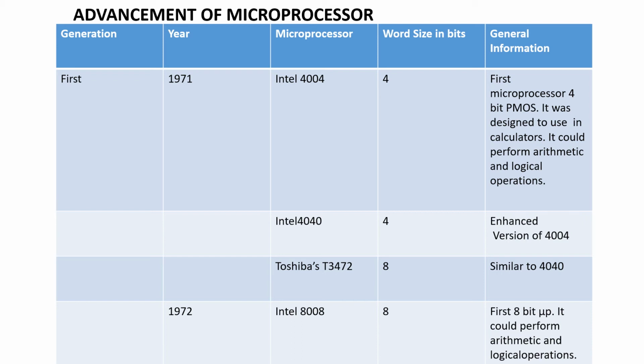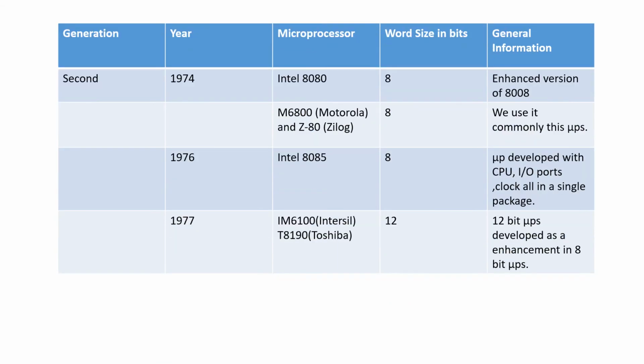In the year 1972, 8008 was developed, which was used for performing arithmetic and logical operations. Second generation, 1974, 8080 was developed by Intel. M6800 and Z80 were developed, and they were commonly used microprocessors in the second generation.